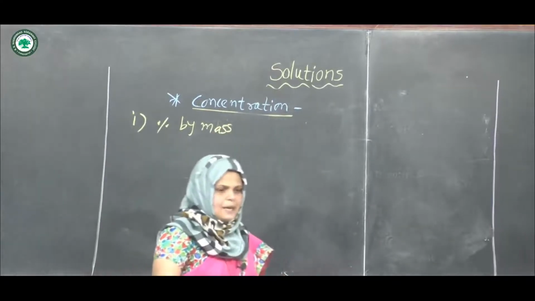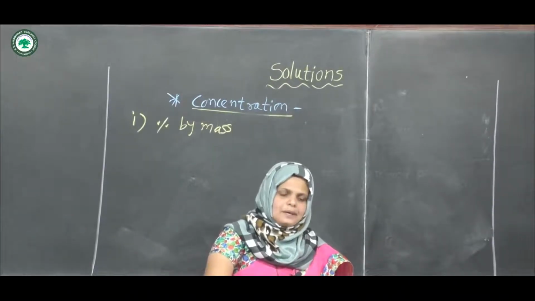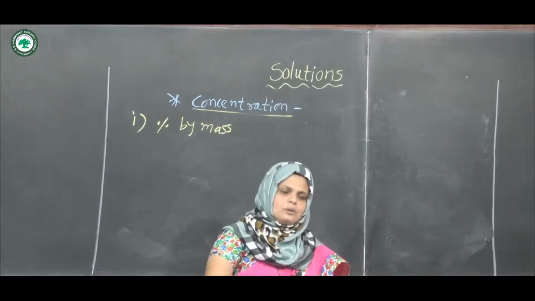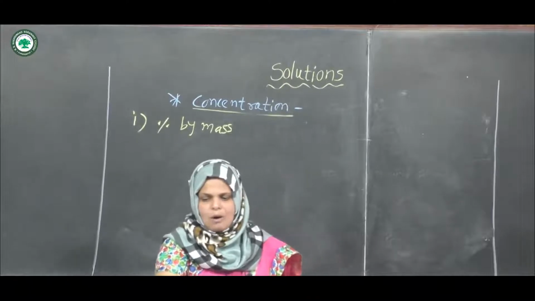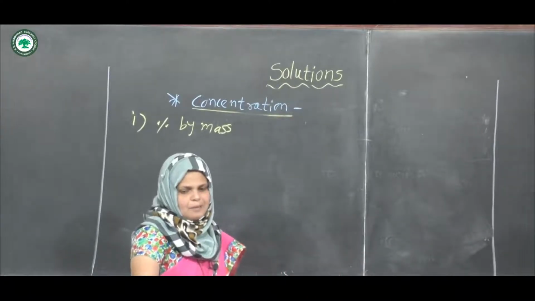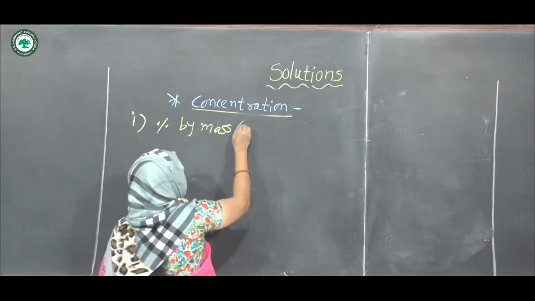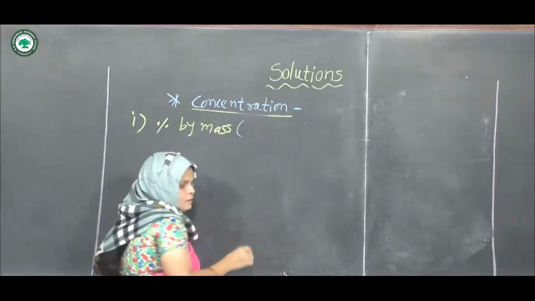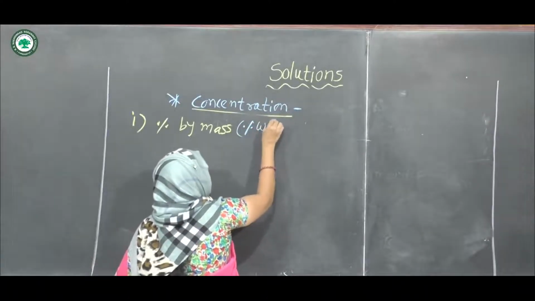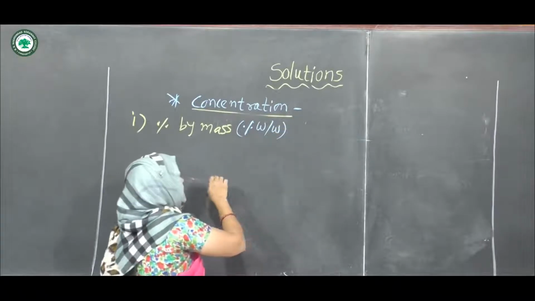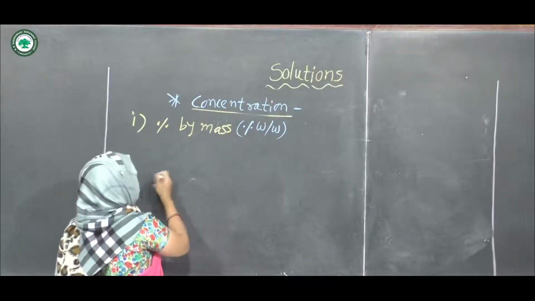Percentage by mass means the mass of solute in gram dissolved in solvent to form 100 gram of solution. In short it is percentage W by W, and its meaning is mass by mass. And what is the formula of percentage by mass?